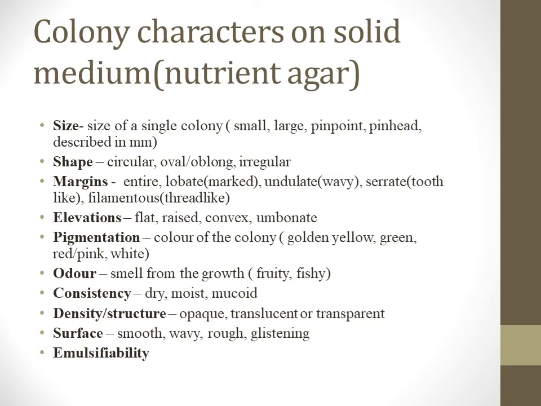Then is the density, whether the colonies are opaque, translucent or transparent. Then you study the surface of the colony, whether the surface appears smooth, wavy, rough or glistening. And the last point in the colony characteristics is the emulsifiability, whether the colonies are emulsifiable in normal saline or non-emulsifiable.